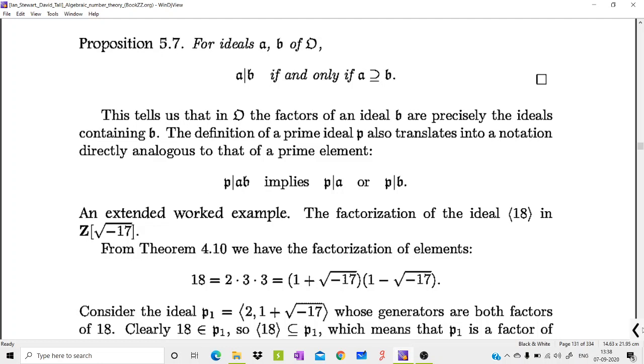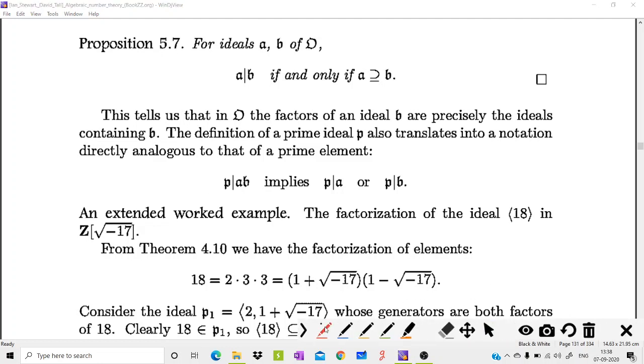Let us discuss proposition 5.7. In this theorem, we discuss the equivalence of the statement A divides B if and only if A contains B. First we prove that A divides B implies, by definition, there exists an ideal C such that B can be written as A times C. This is the definition of A divides B. From this you can write, this implies A contains AC, right?